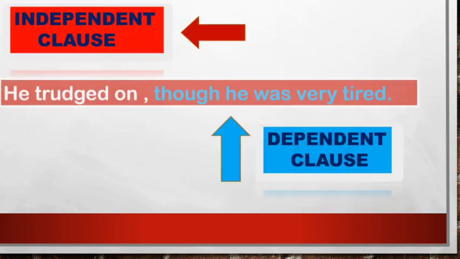Okay, he trudged on though he was very tired. So here again we have an independent clause, he trudged on, and though he was very tired is an example of a dependent clause, and though is the subordinating conjunction.